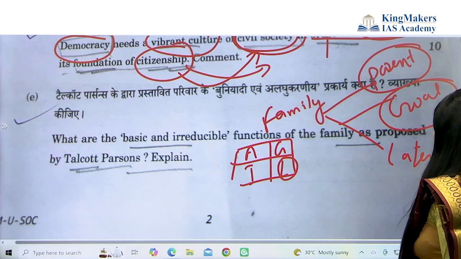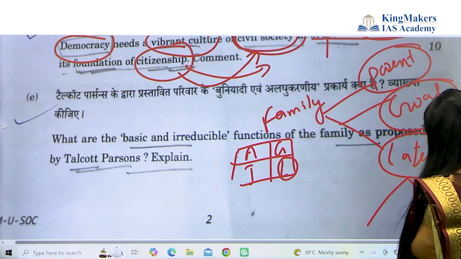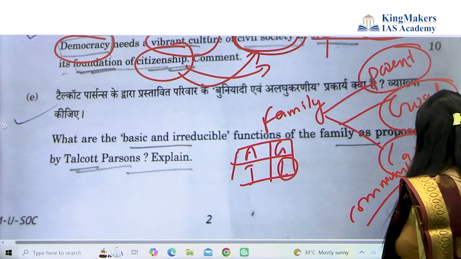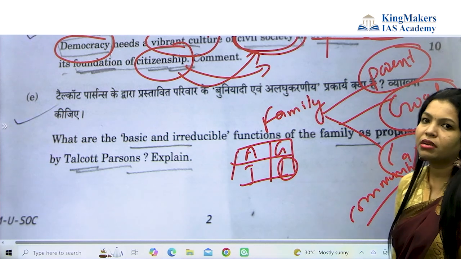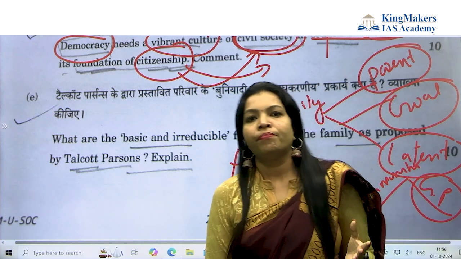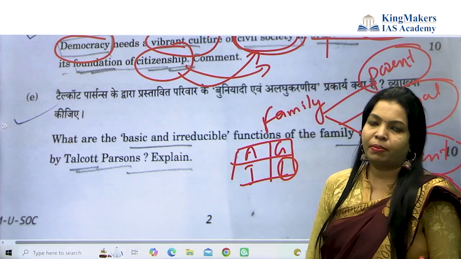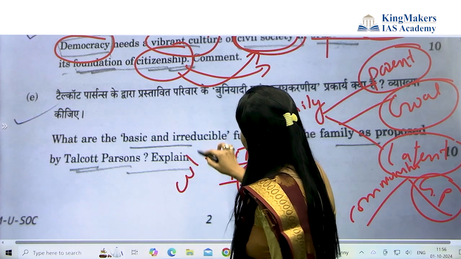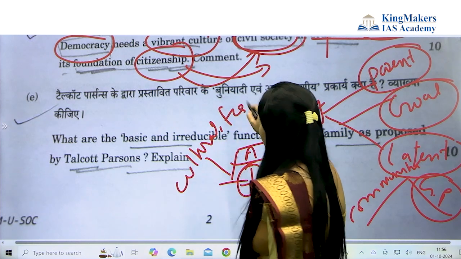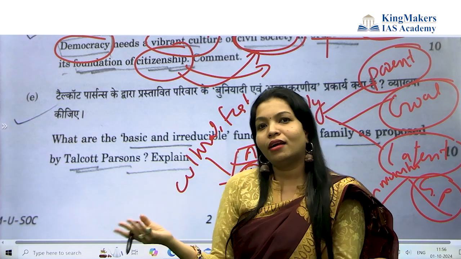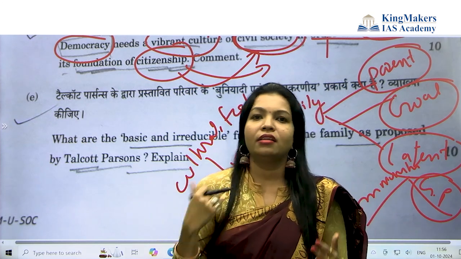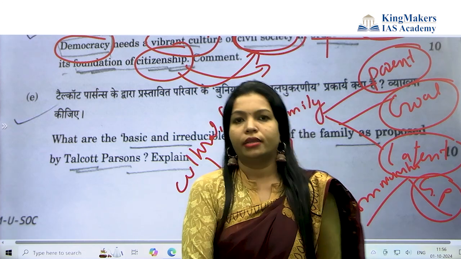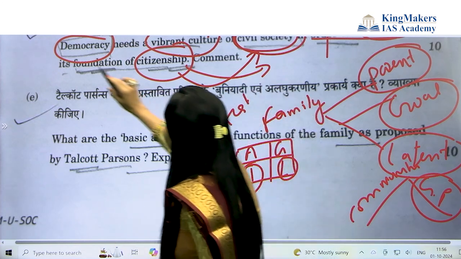Latent functions are also performed psychologically when you are communicating with your parents, communicating with your grandparents. The latency function is nothing but empathy, something which is the emotional aspect of a person. And integration is also done by the family, in cultural activities and festivals where you are integrated with the family. That is the AGIL model of Parsons. You have to write this with the concept of the family. Okay, next.